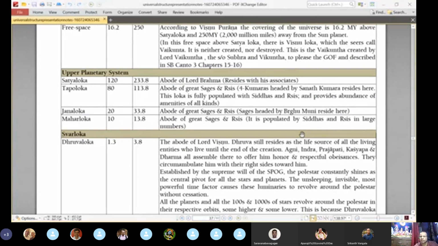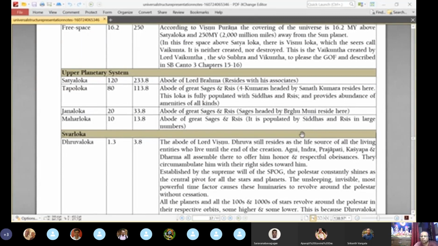The Loka is fully populated with Siddhas and rishis, and provides abundance of amenities of all kinds. Then Janaloka, abode of great sages and rishis. Sages headed by Bhrigumuni reside here. Then Maharloka, abode of sages and rishis, it is popular with siddhas and rishis in large numbers.